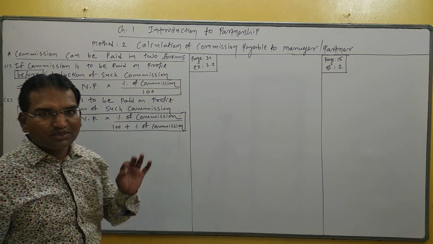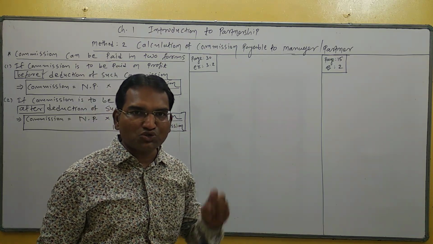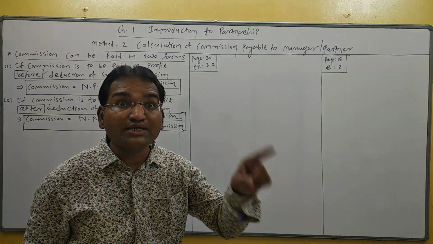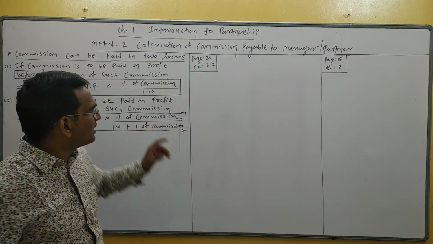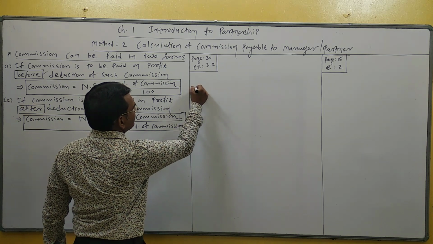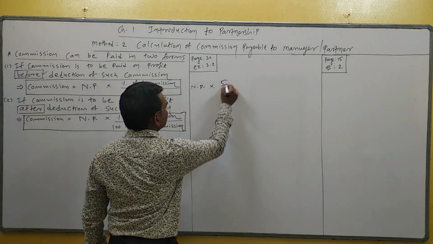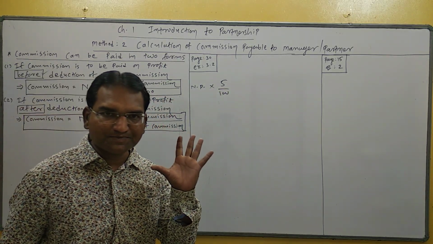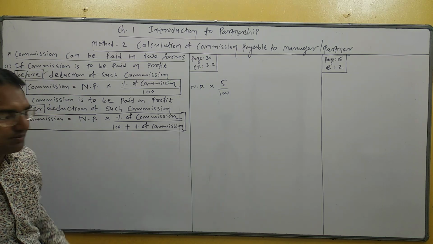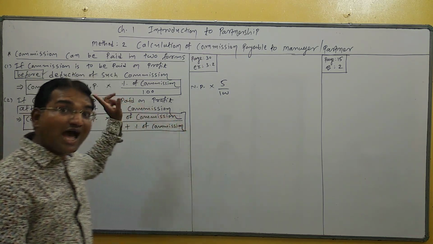For example, a partner is entitled to get 5% commission on net profit before deducting such commission. In that case, net profit into 5 by 100, because the condition is before. Understand?